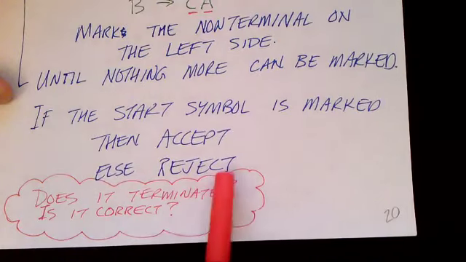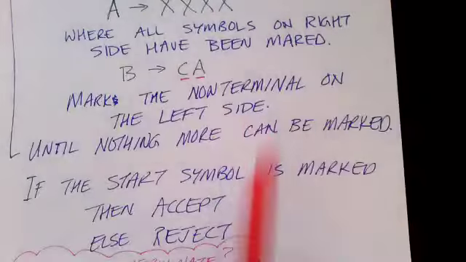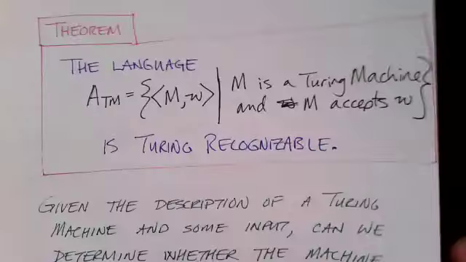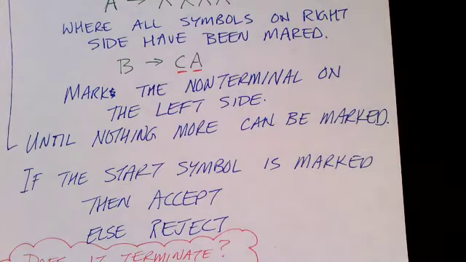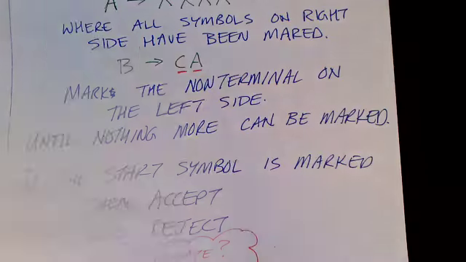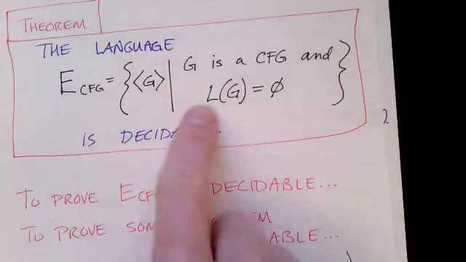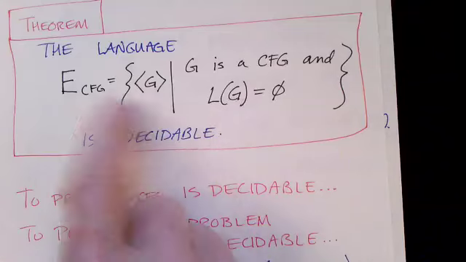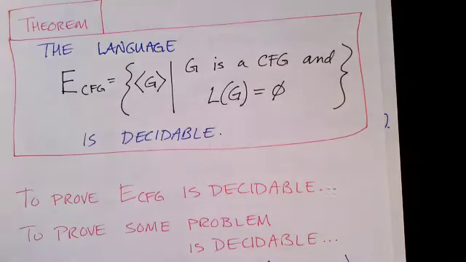Otherwise, we know that the language is empty. And so I think I've gotten this reversed. Just backing up, if the language is empty, we want to accept. Okay?